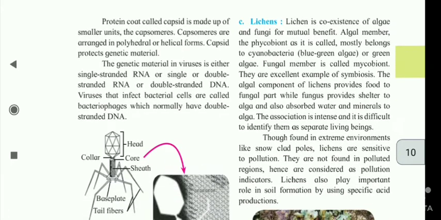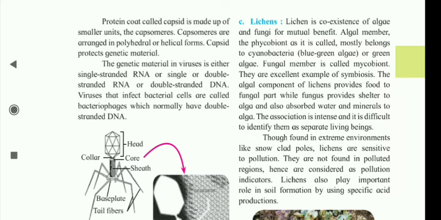Number 3 is lichens. Lichen is a coexistence of algae and fungi for mutual benefit. The algal member, the phycobiont as it is called, mostly belongs to cyanobacteria, that is blue-green algae, or green algae. The fungal member is called mycobiont. They are an excellent example of symbiosis.